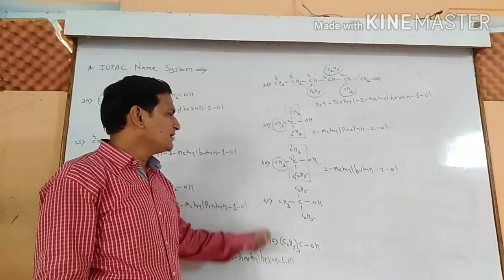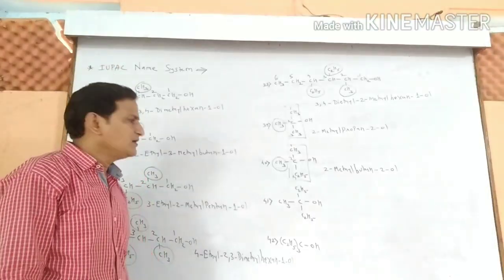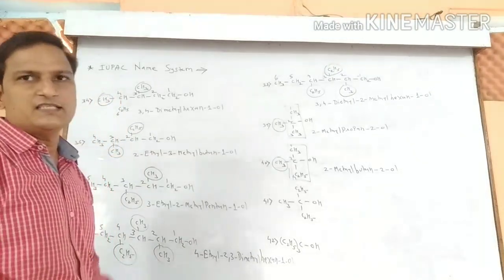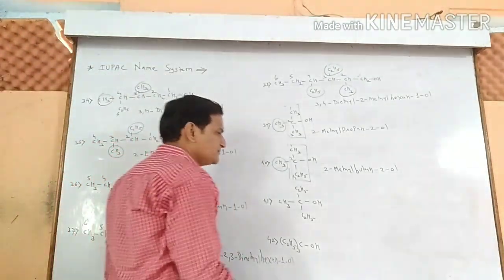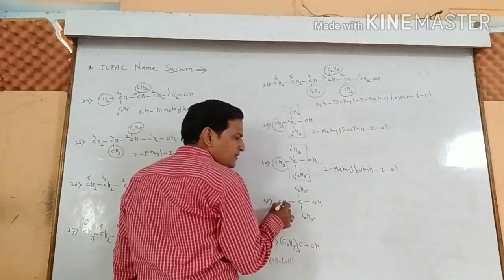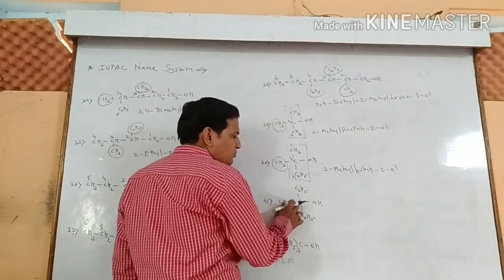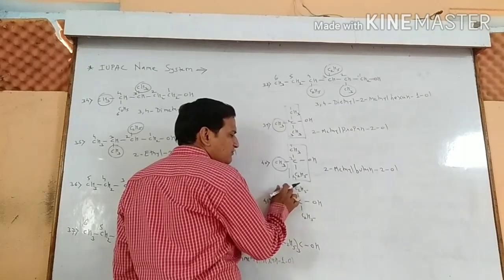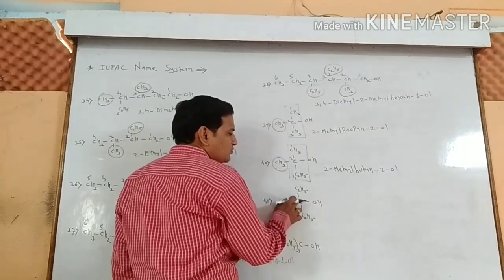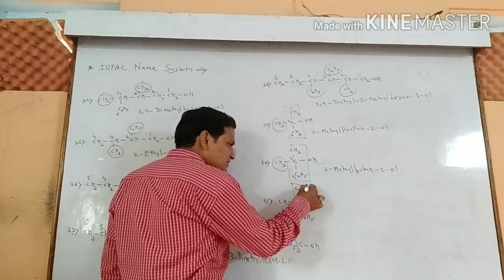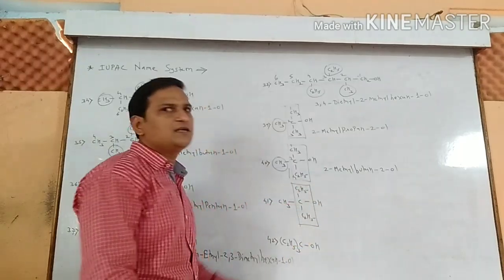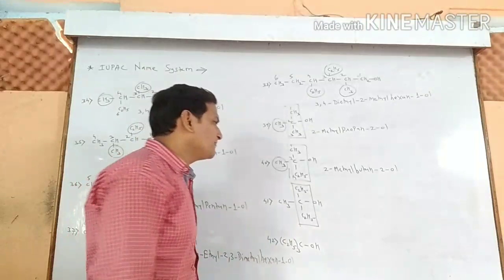Now see the example number 41. It is also similar to the example 40. Name will be, with the parent alkane chain 1 2 3 4, or 1 2 3 4 5. There are 5 carbon atoms in this chain. That means it must be the parent alkane chain.